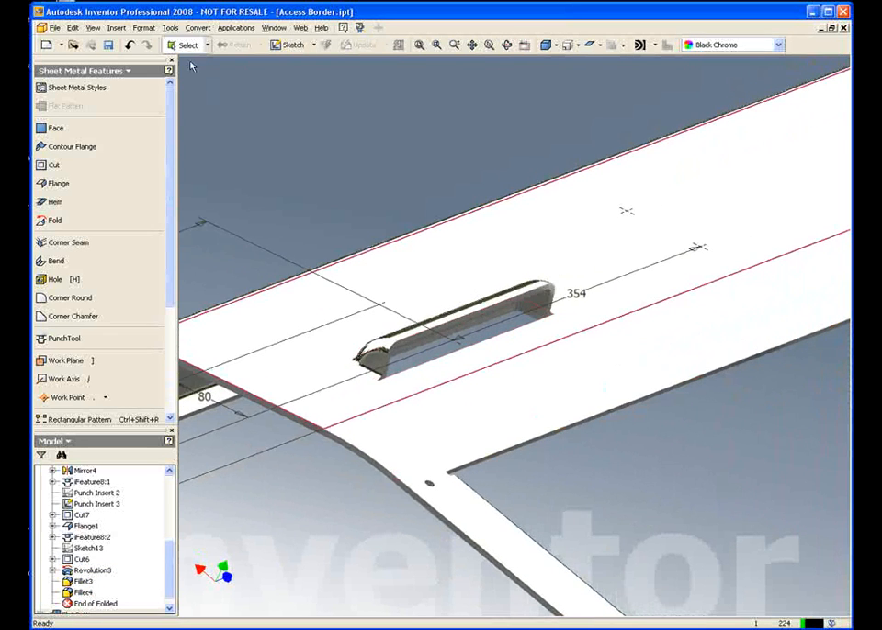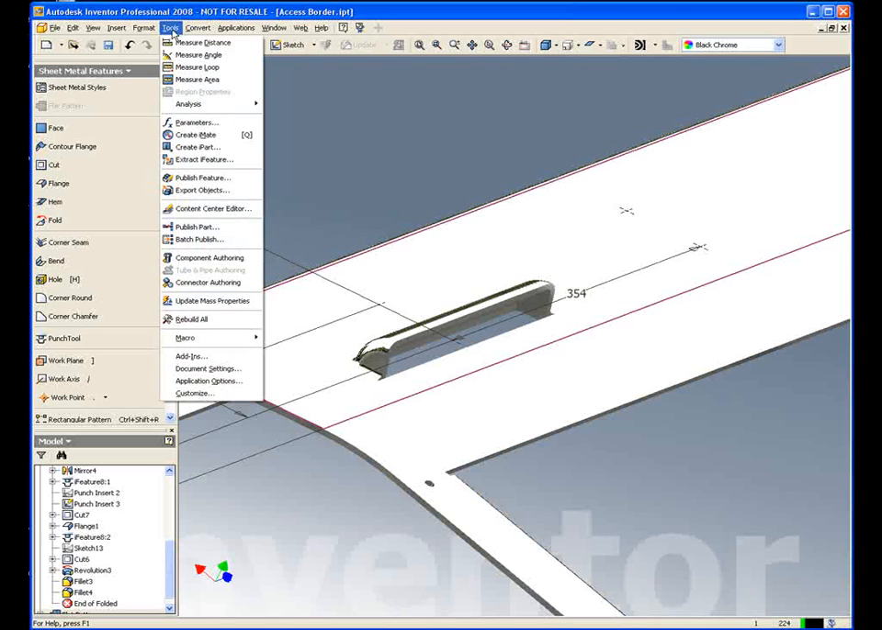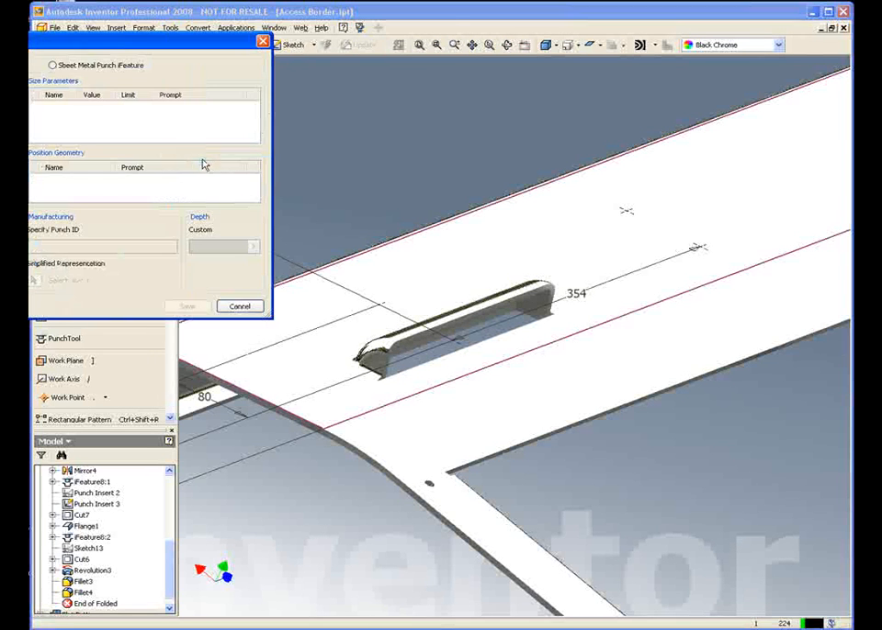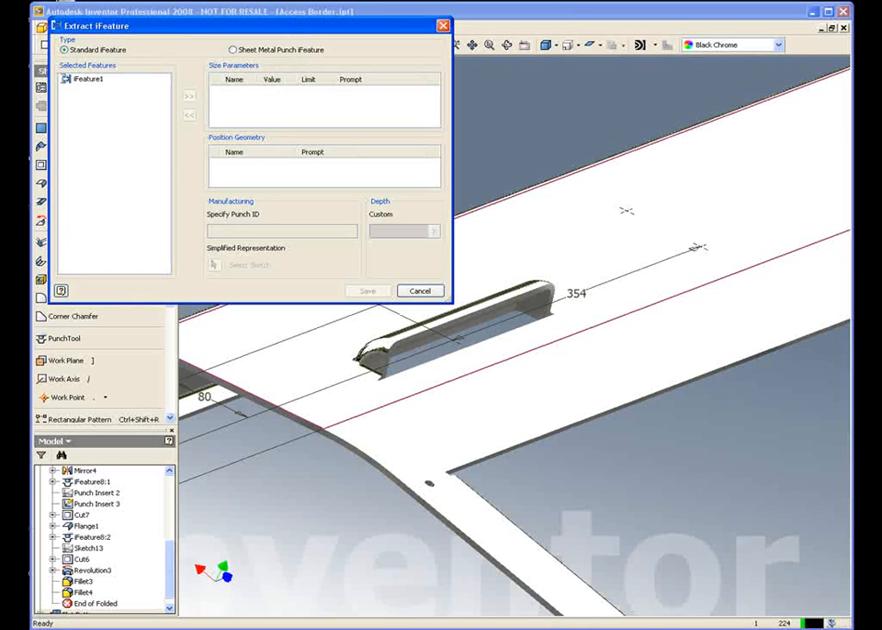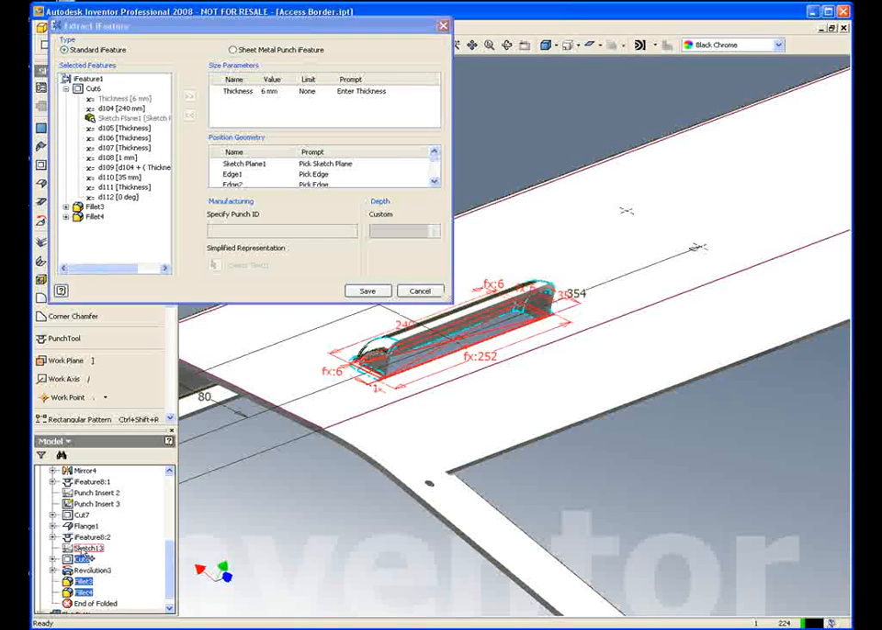To create my own custom punch tool now, all I have to do is go to my tools and say I want to extract an iFeature. An iFeature is short for intelligent feature. And what I can do is select this geometry that I want to be in my punch. So I'm going to select my cut and all of the other components of my sketch.